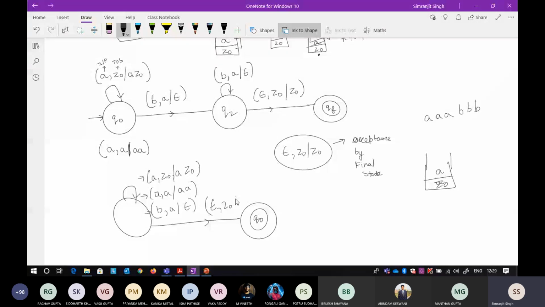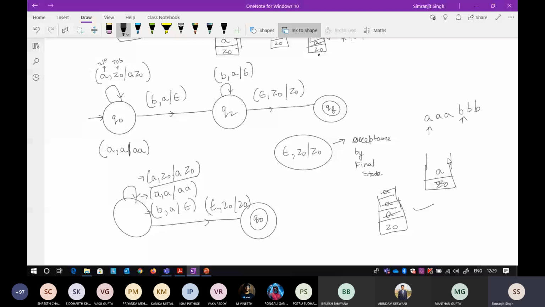And at the starting state, you get a Z naught, so you will follow this production, so it will push the A towards the end of it. Now when there is an A and then there is another push, another B, that is also fine. So again A will be pushed, and for that one B is there, and at the top of the stack A is there, so we'll pop it, so that is fine. So ABBB is in the language, there is no problem in that.